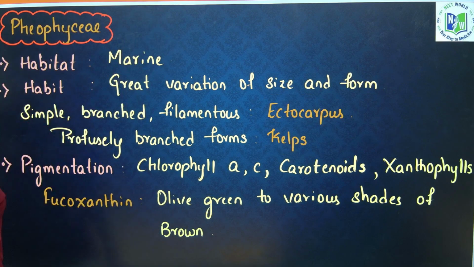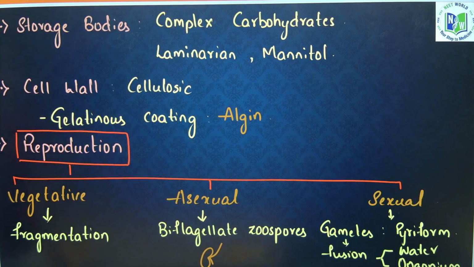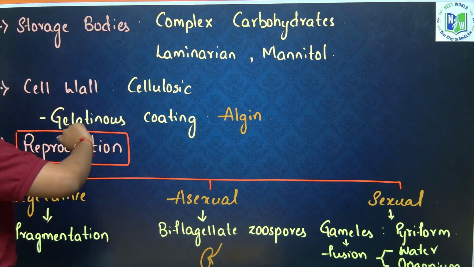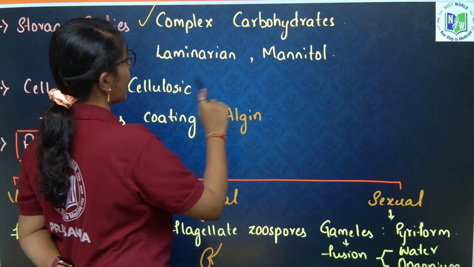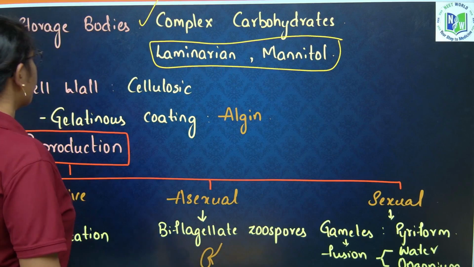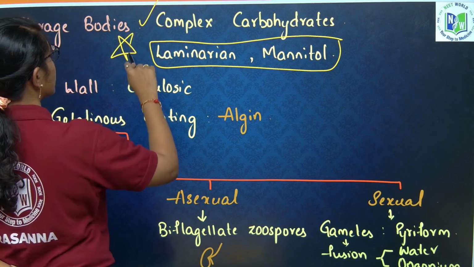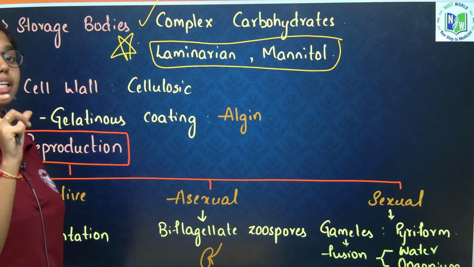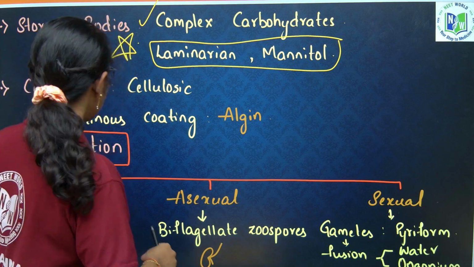Next includes storage bodies. Storage bodies of Phaeophycean members include complex carbohydrates like laminarin and mannitol. In Chlorophyceae it is pyrenoids which are present inside the chloroplast.